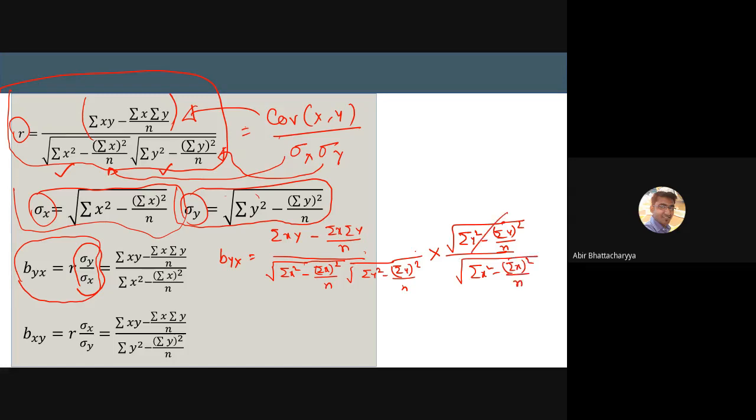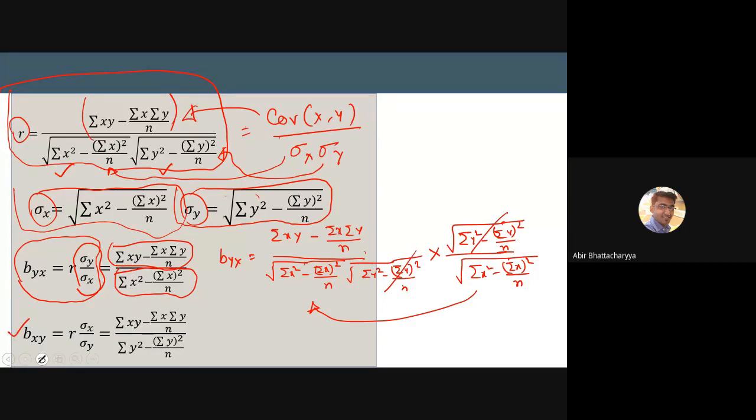So these things cancel out, and only the remaining things get multiplied. After multiplication, the numerator is like this, and in the denominator the square root part gets cancelled, and we get summation x square minus summation x whole square by n. In a similar manner we get bxy.